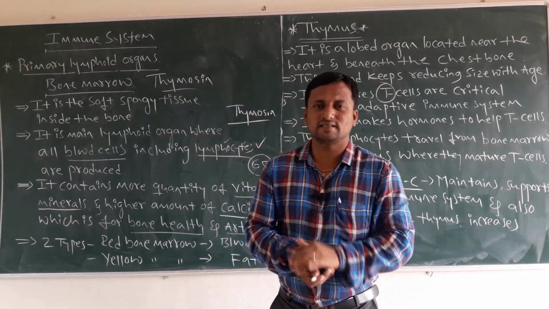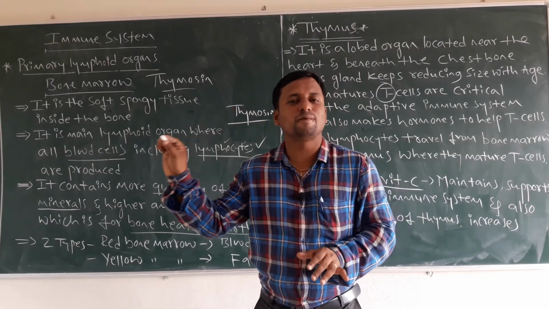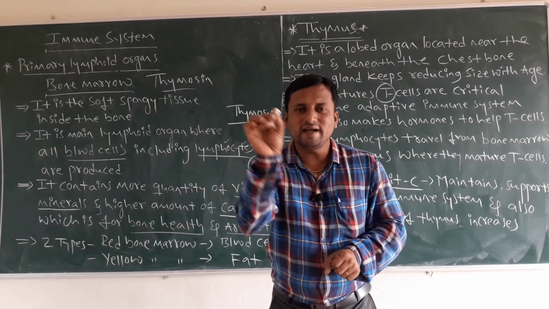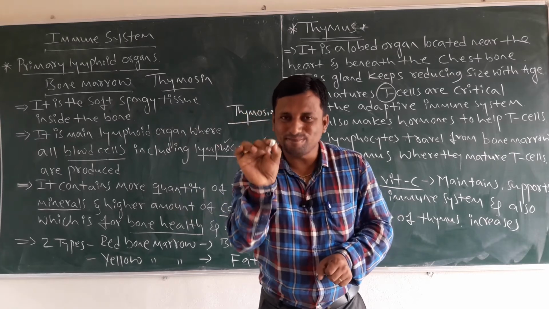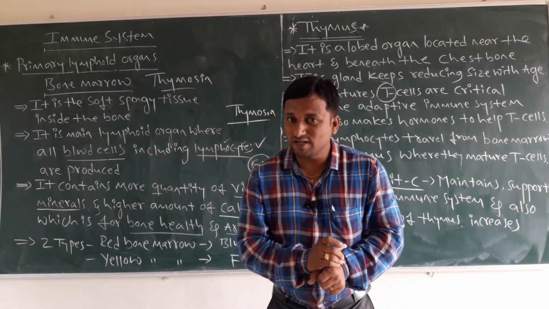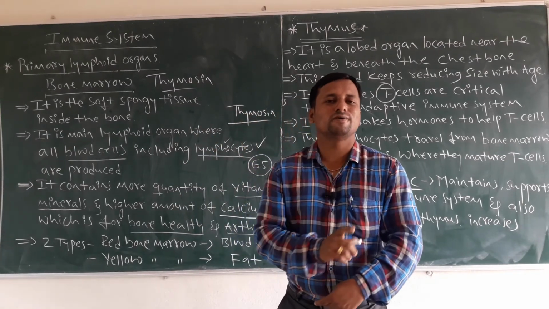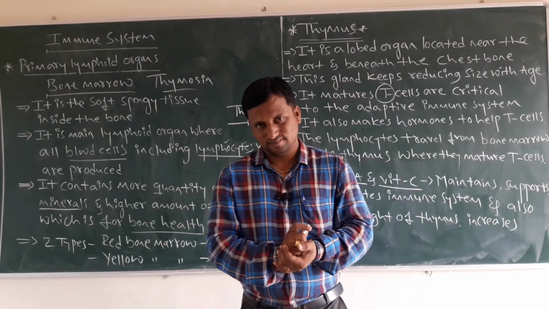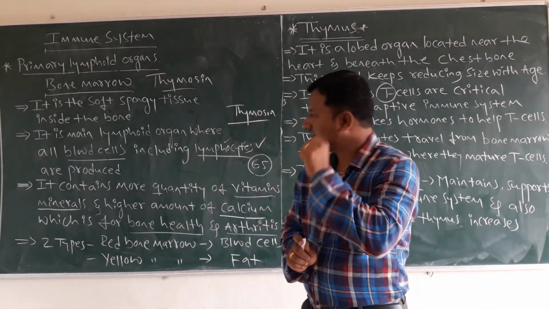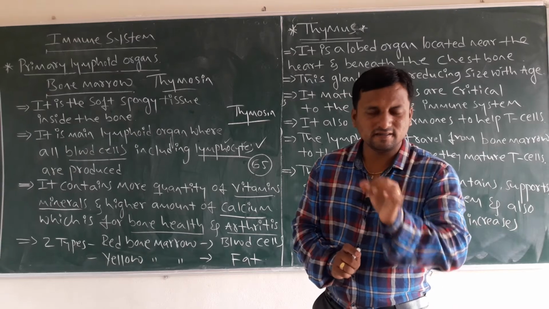So in the examination, explain the primary lymphoid organs or give an example of primary lymphoid organs. What are those primary lymphoid organs? Bone marrow and thymus. So this is the idea and concept about the bone marrow and thymus.